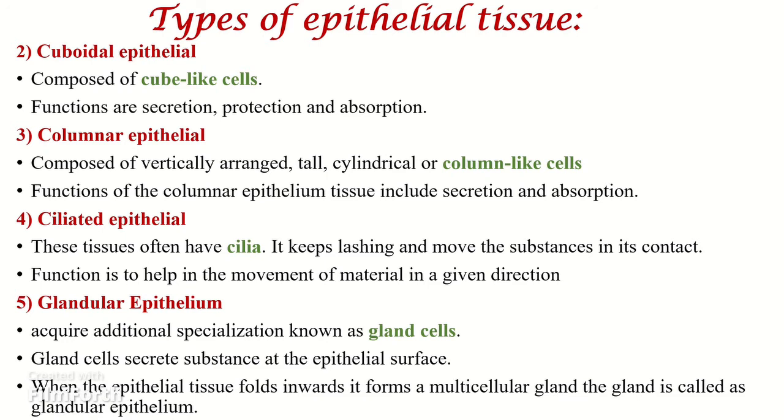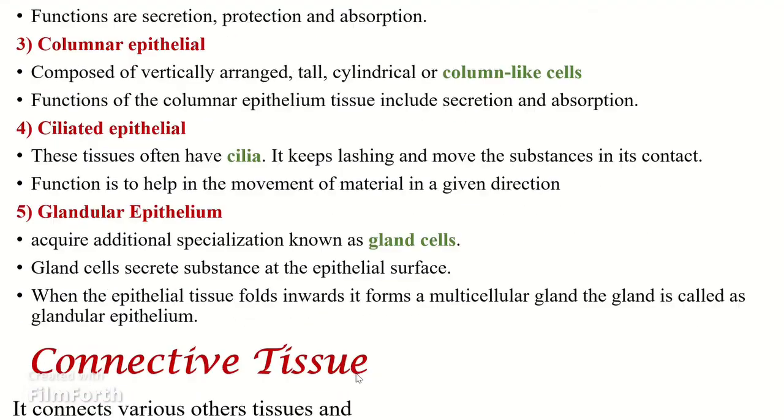The last one is the glandular epithelium cells. These cells consist of specialized cells known as gland cells. The gland cells secrete substances at the epithelial surface, and when the epithelial tissue folds inward, it forms a multicellular gland. This is called the glandular epithelium.